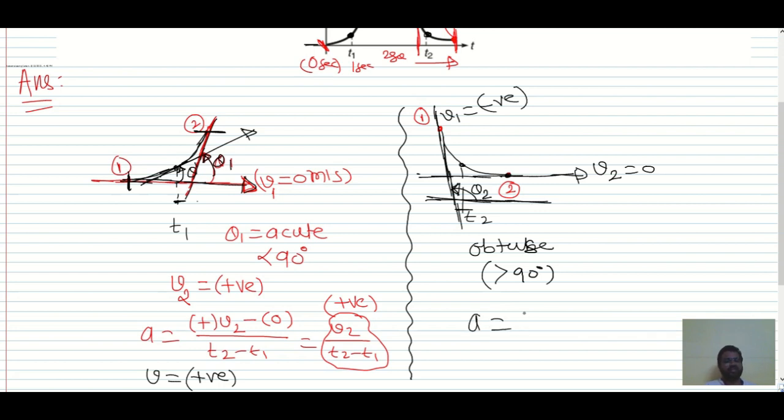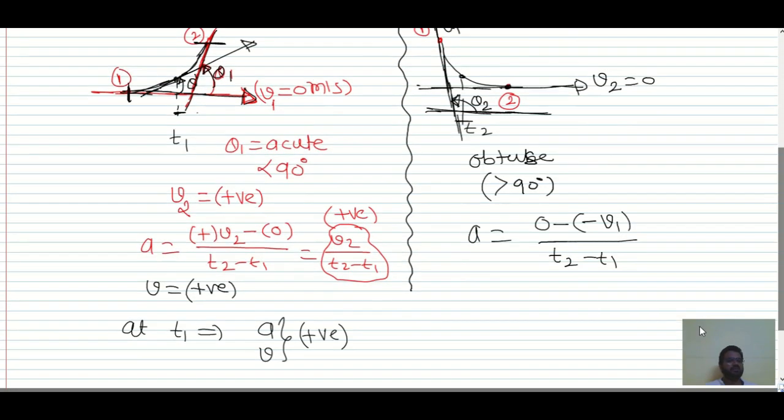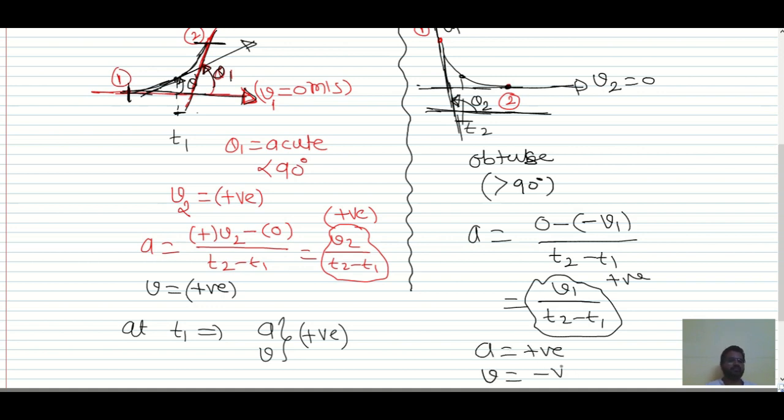Okay, so what is the acceleration? Final velocity, that is 0 minus of negative v1, divided by the time, which is t2 minus t1. So as you can see over here, we have v1 divided by t2 minus t1. Though velocity is negative, acceleration is positive because this quantity is also positive. So acceleration in this case is positive, but the velocity is negative.